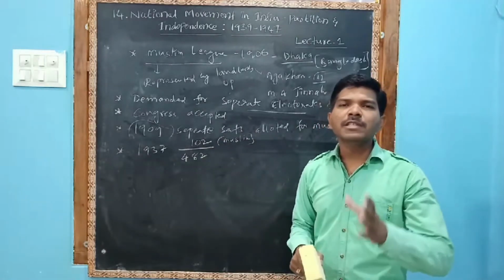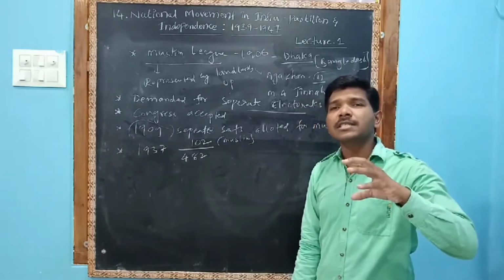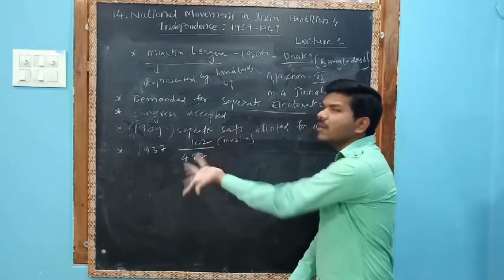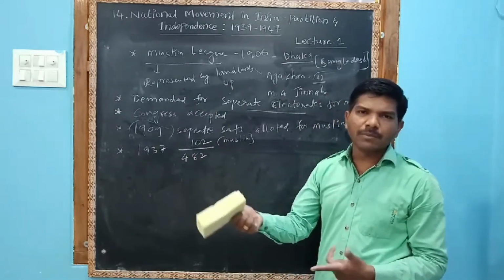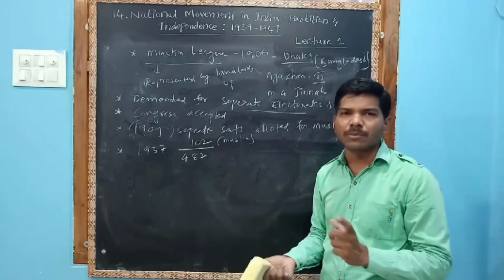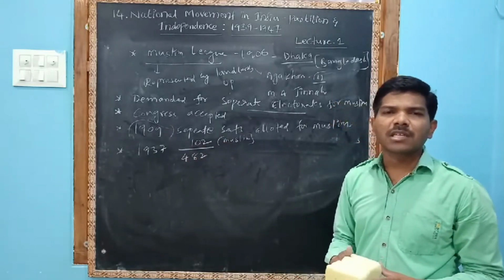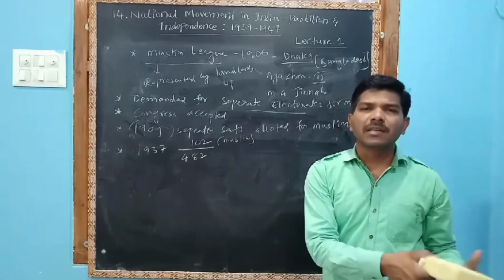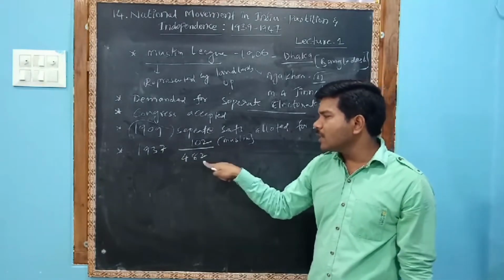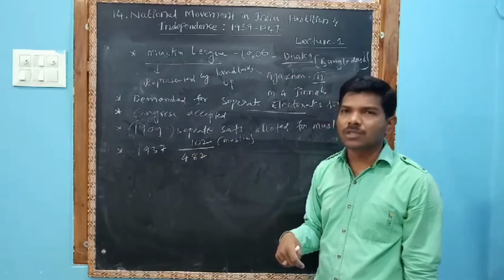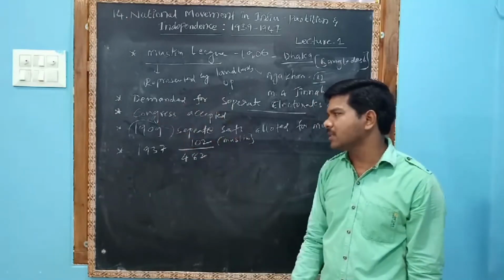Remaining all, Congress won. So what did you understand? In the Congress, Muslims are also there, so Muslims also contested in elections for Congress and won. For example, Congress party is there, BJP party is there. In BJP also Muslims are there, in Congress also, in TRS also. If a constituency was reserved for Muslims, members of 3 parties contest, and any one Muslim can win the election. So out of 482 seats, the Muslim League won only 1 or 2 seats, and the remaining were won by different parties.